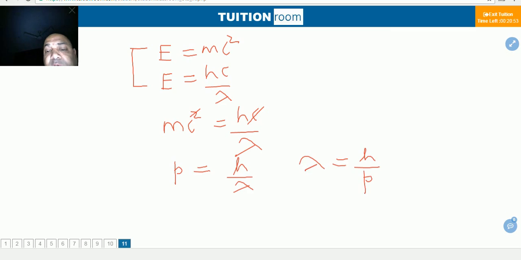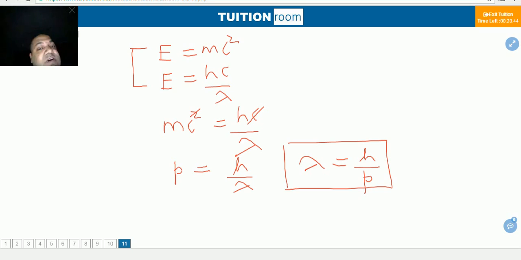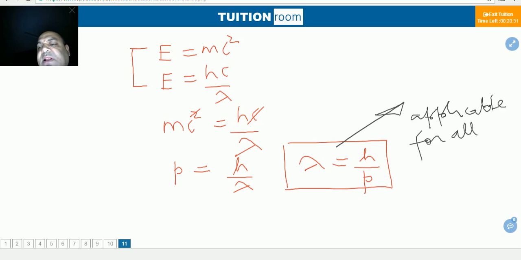De Broglie derived this relation only for photon, but due to symmetry, he said that there is symmetry in the universe. Only due to that reason, this will be applicable for all particles of the universe.